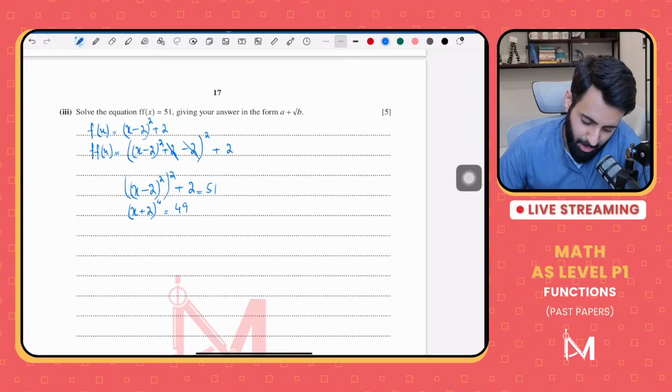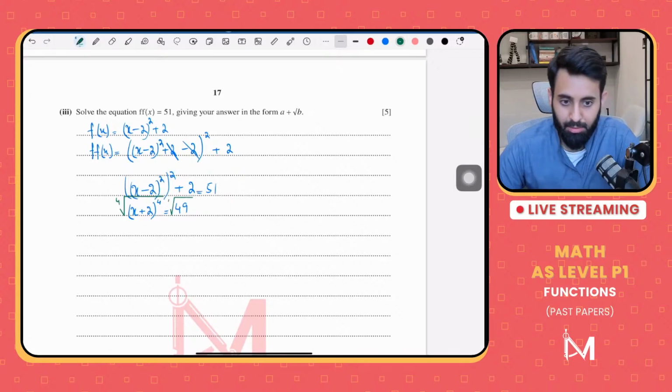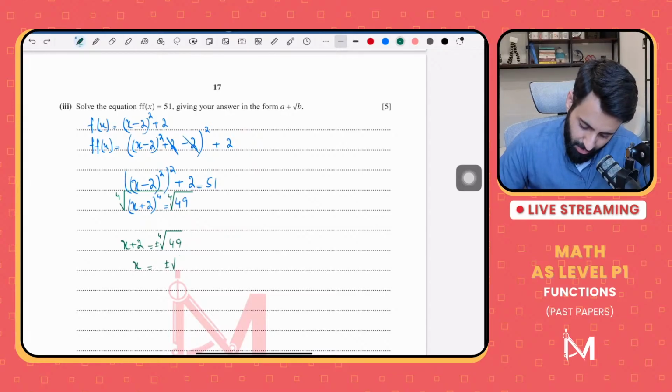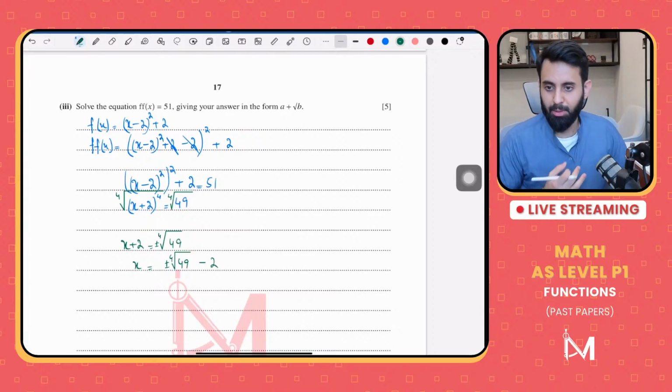Okay. Now remember, whenever you take the fourth root, any even root on both sides, you have to write a plus minus sign. So we have x plus 2 is equal to plus minus the fourth root of 49. Okay, and then what is the value of x going to be? x will be equal to plus minus fourth root of 49 minus 2. But are we going to go with plus or minus?